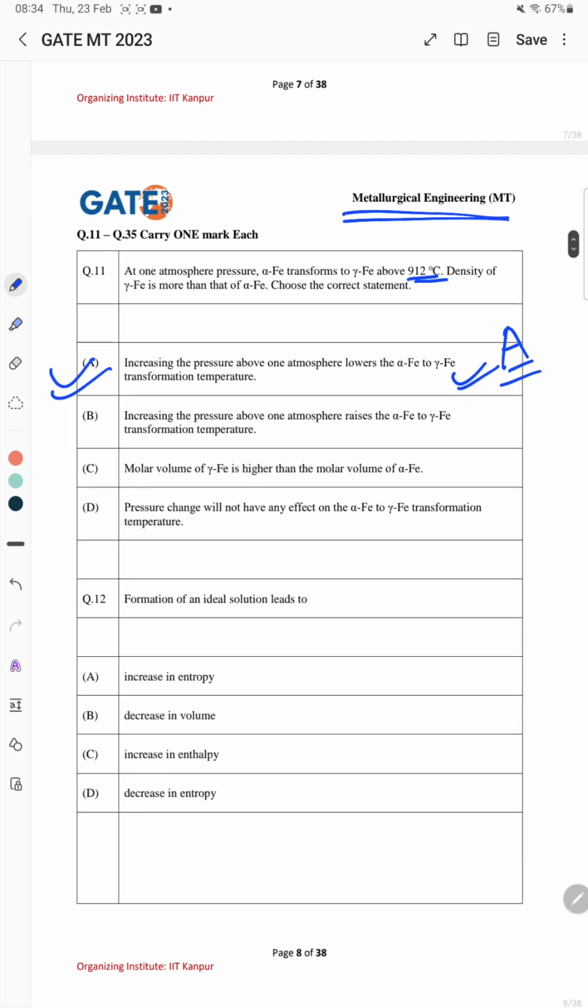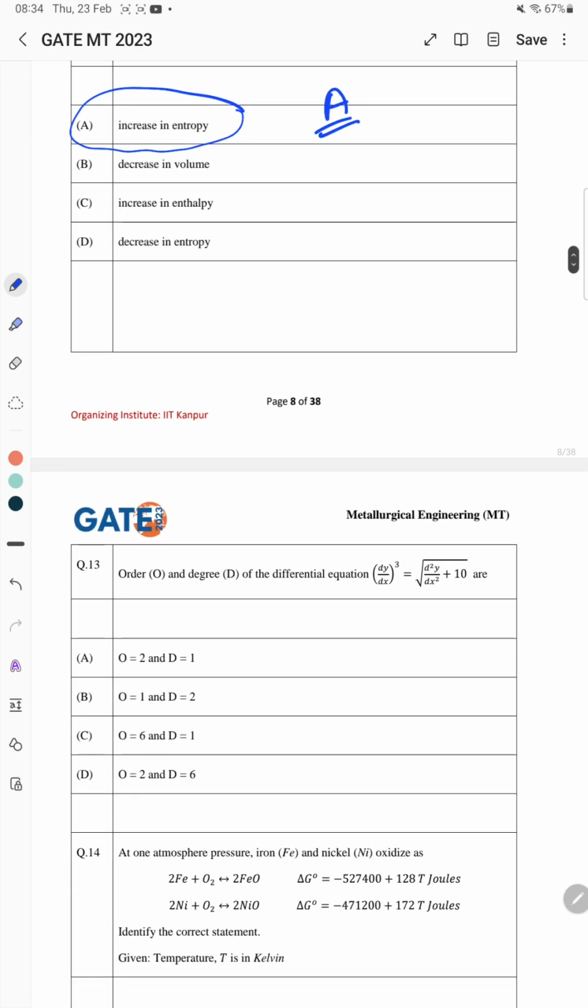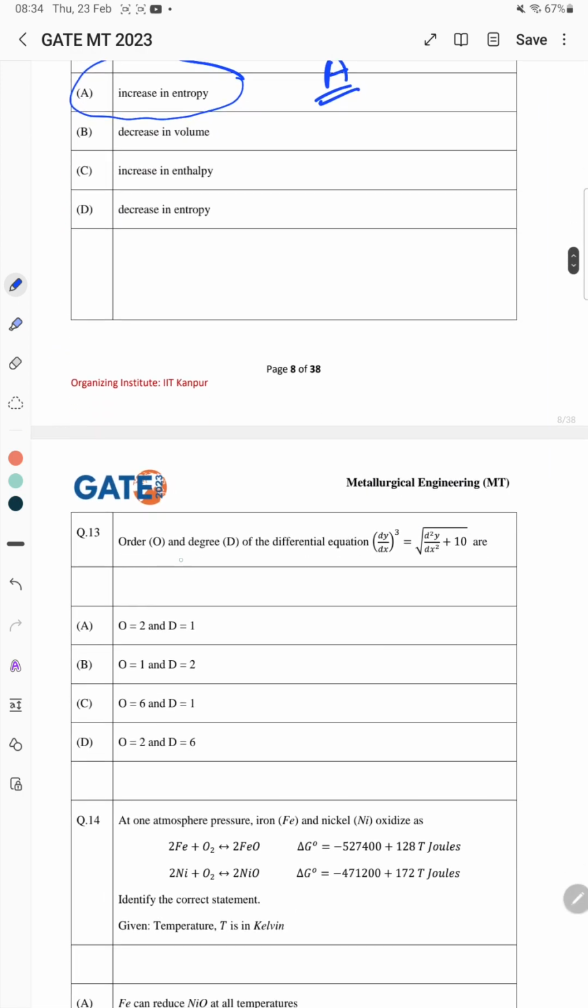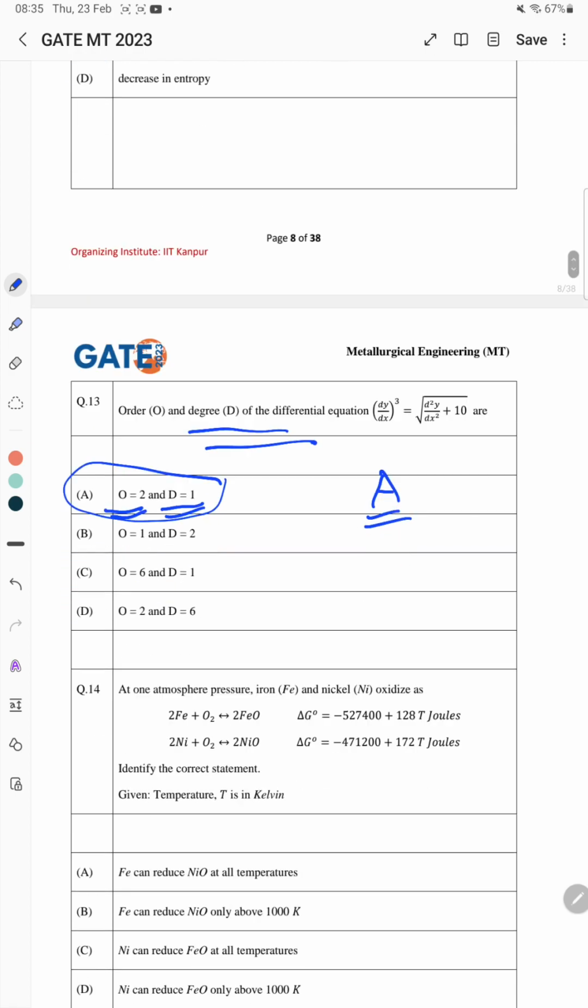For the second question, formation of an ideal solution leads to an increase in entropy. So the correct answer is A. The 13th question, in this case we have to identify the order and degree of the differential equation. So the correct answer is order is 2 and degree is 1. This is the correct answer, which is A here.